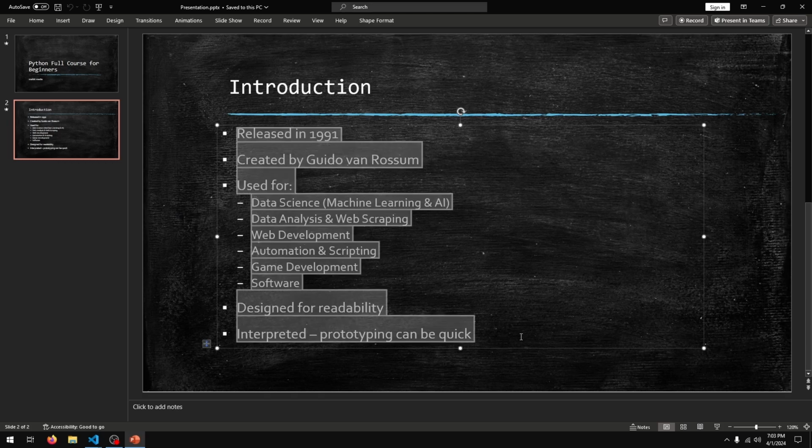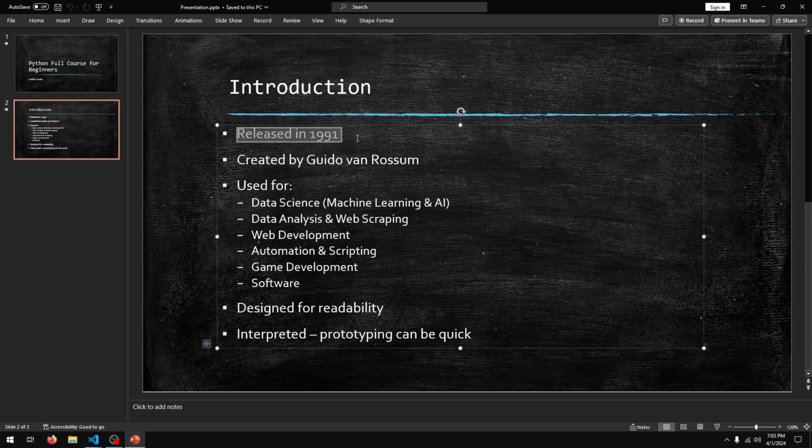So if this were Python code, the interpreter would read the first line, convert it into machine code, and then execute it. Then it would read the second line, convert into machine code, execute. Read the third line, convert into machine code, execute. This makes it slower than compiled languages because compiled languages have the whole program already converted into machine code. They are ready to run, but interpreted languages need to be read, understood, and executed. So that makes them slower than compiled languages.